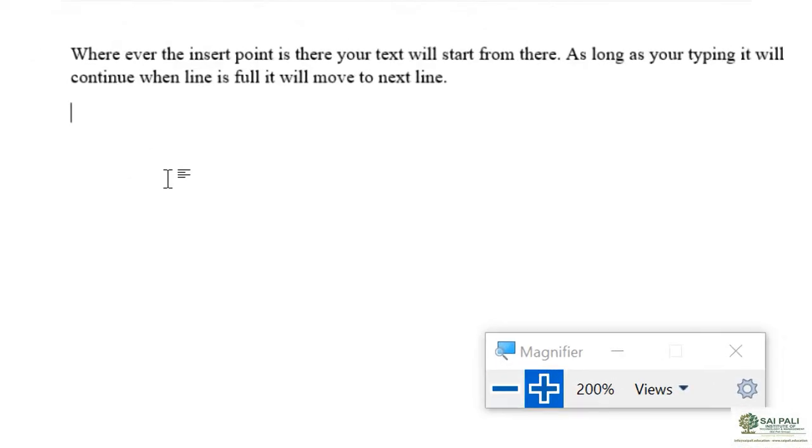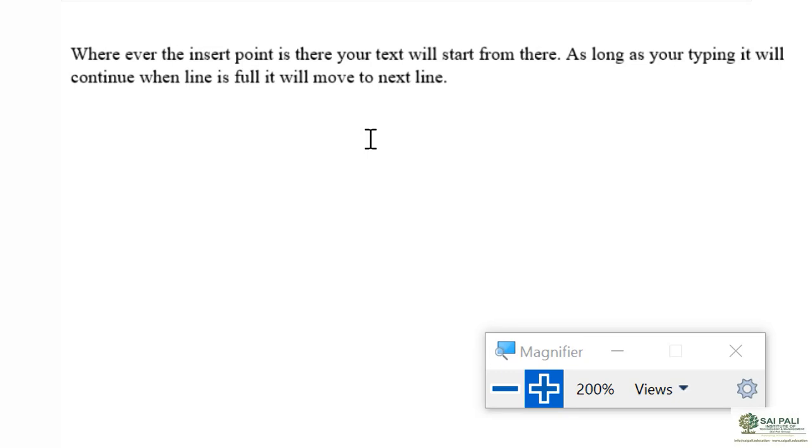You can see my mouse here, it is showing an insertion cursor. Right now the insertion point is here, blinking here. I want to take it to this side, so I click here and now it is available here. If I want to move it to this line, I can click on this location.